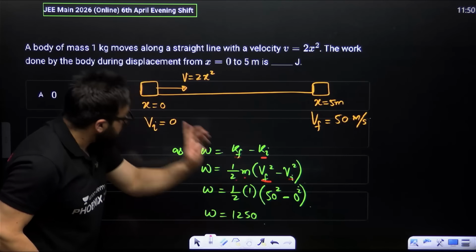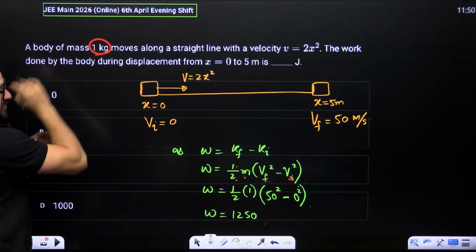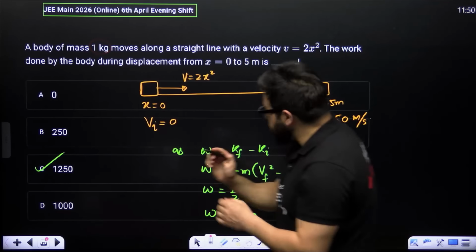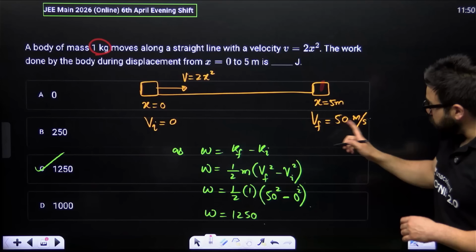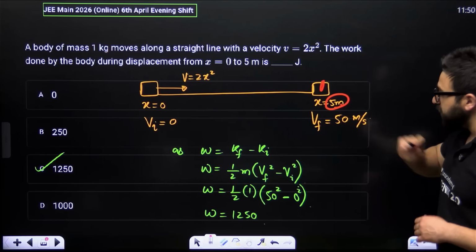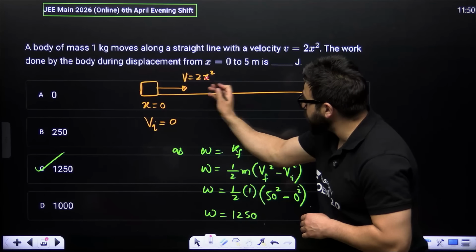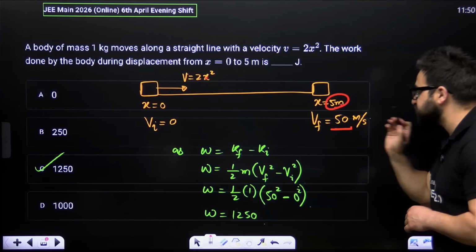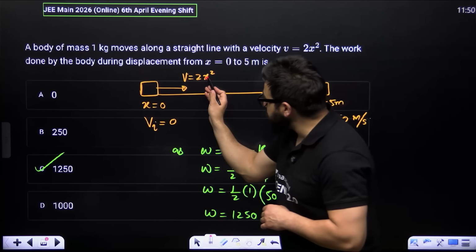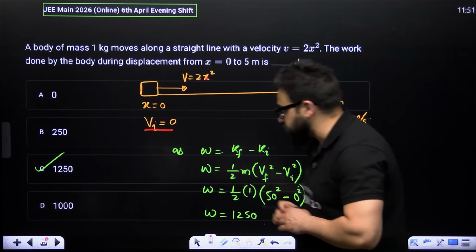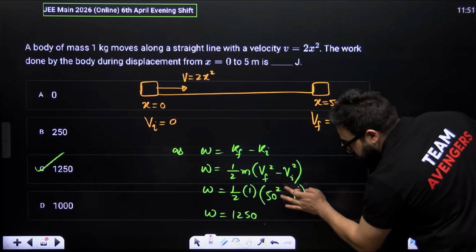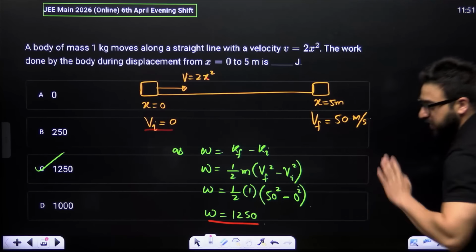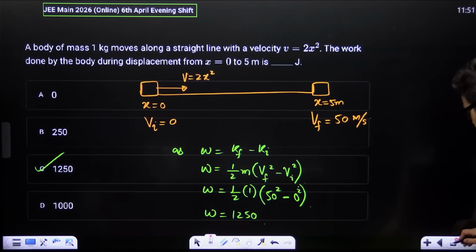Now 1/2 m, the mass of the object is given as this. Now v final square. Final velocity is when x is equal to 5. Put x equal to 5 over here, you'll be getting v final as 50. Put x equal to 0 over here, you will be getting initial velocity as 0. So v final is 50 square minus 0 square. Work done will be, I would say, 1250 joules.